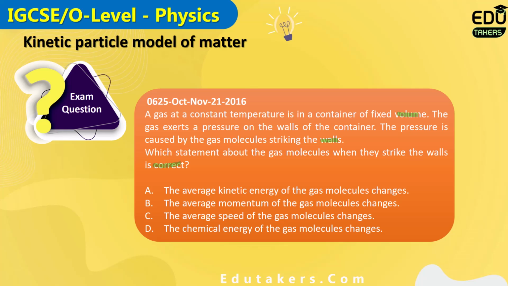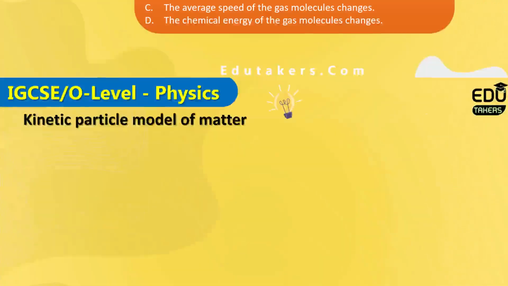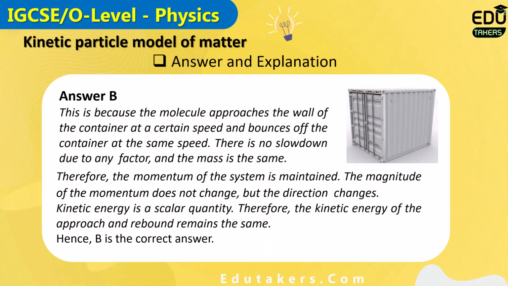Let's see the answer. A. The average kinetic energy of the gas molecules changes. B. The average momentum of the gas molecules changes. C. The average speed of the gas molecules changes. D. The chemical energy of the gas molecules changes. So what would be the effect on the gas molecules when they collide with the wall? You know that when the gas molecules collide with the wall of the container, they change their direction and there would be a change in momentum.